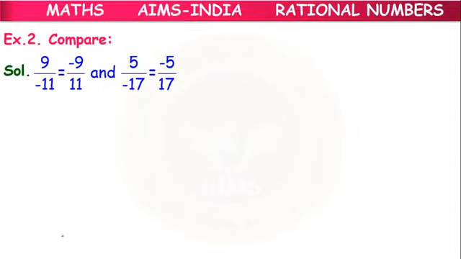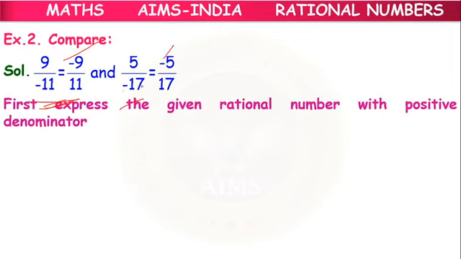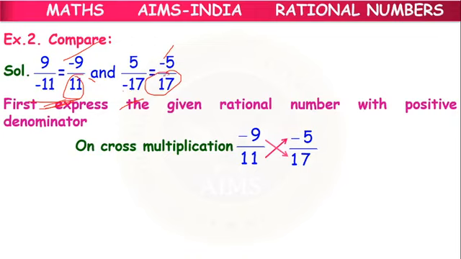So next, example 2. We have to compare these two fractions. Minus we will take it up here, and here also minus we will take it up. Here we have 11 and 17. For that we would take the LCM, but sorry, by the second method we are doing it now.